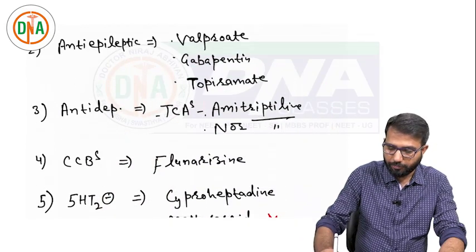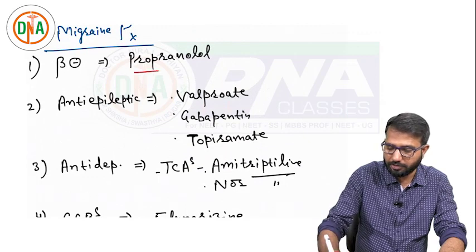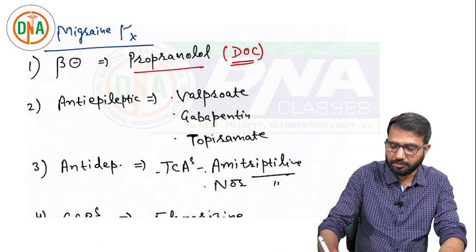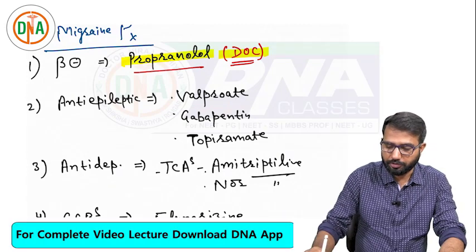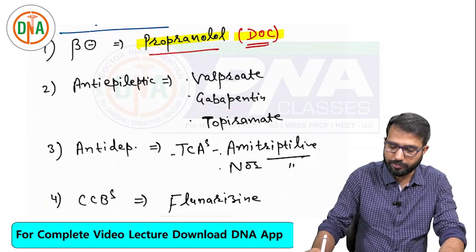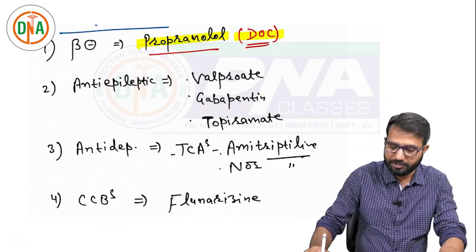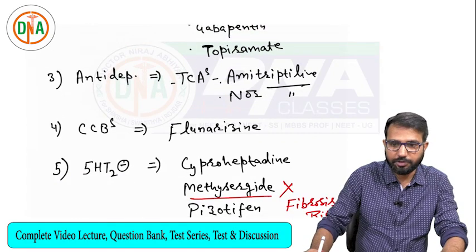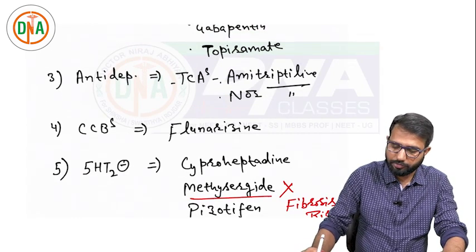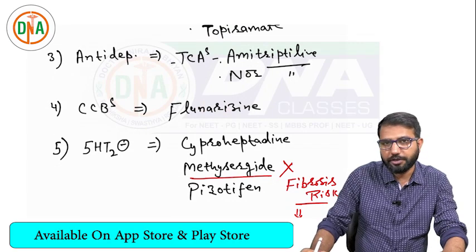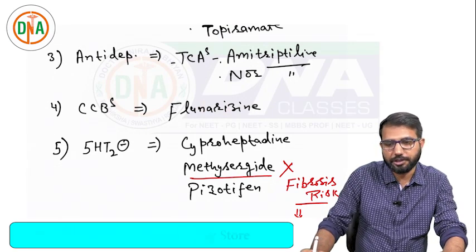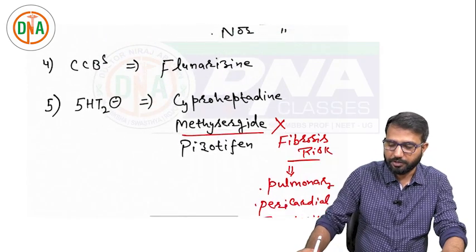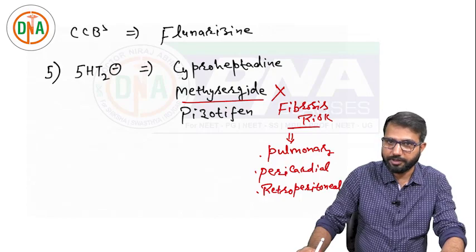Then the important question is which is the best drug. For prophylaxis of migraine, the best drug is propranolol. That is very important. Overall best is propranolol, a beta blocker. Then anti-epileptic drugs, antidepressants, calcium channel blockers, or 5-HT2 antagonists can be used. Instead of one drug, you can give more than one drug simultaneously. Two or more drugs can also be used for prophylaxis of migraine. So that is all about the drugs for migraine. Thank you.